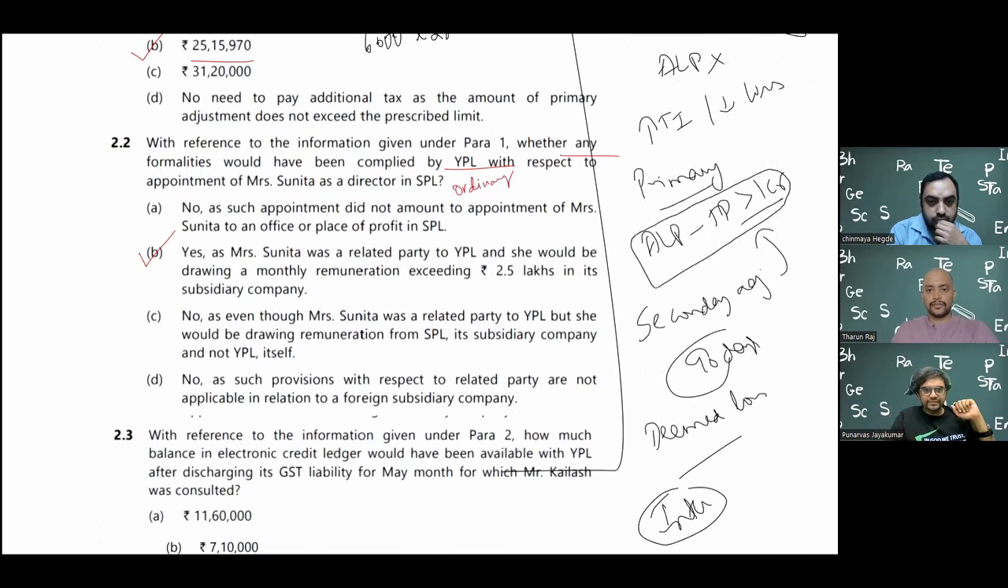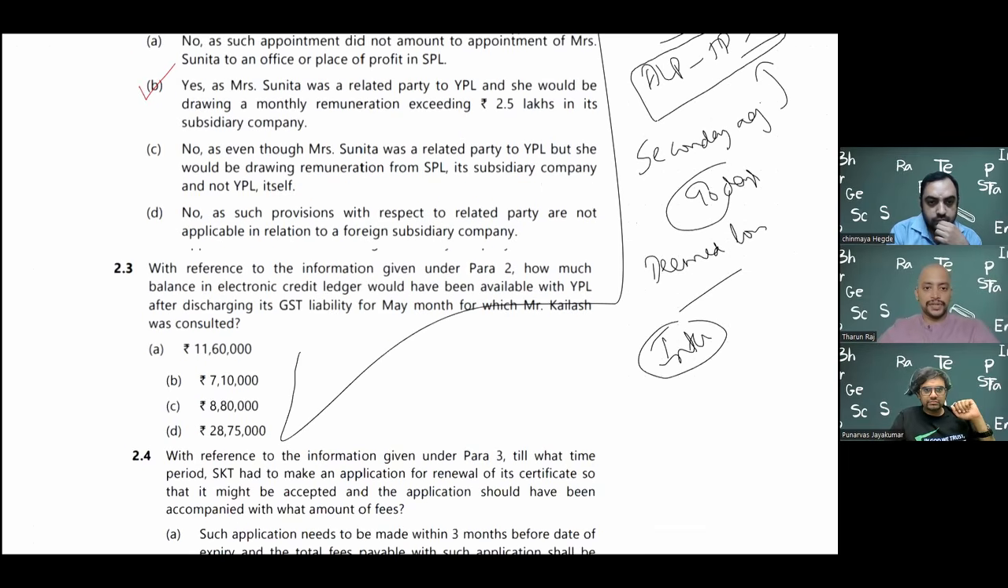Sir, third question is GST. With reference to the information given under para 2, how much balance in electronic credit ledger would be available with YPR after discharging its GST liability for the May month, for which Mr. Kailash was consultant. As we already discussed, their liability was some 110 lakhs and they had some credit. But of this 110 lakhs, they have to pay 1% through cash ledger, which is 1 lakh 10,000. So the remaining 99% they will be paying using credit ledger.